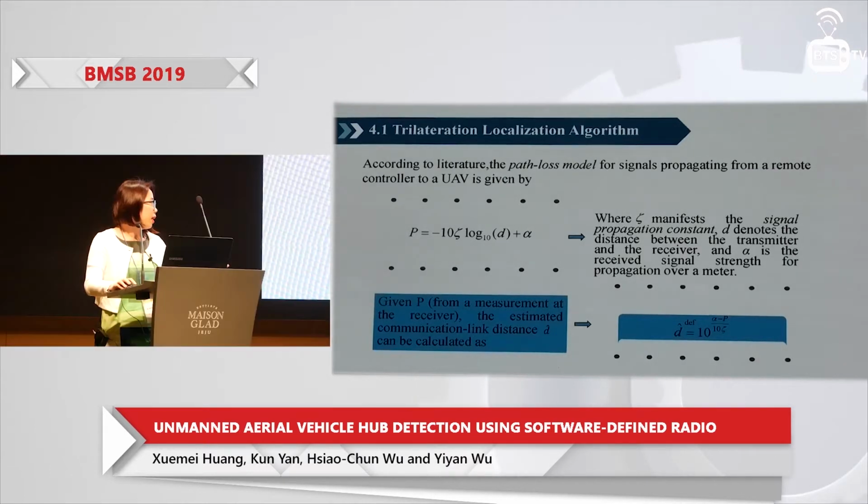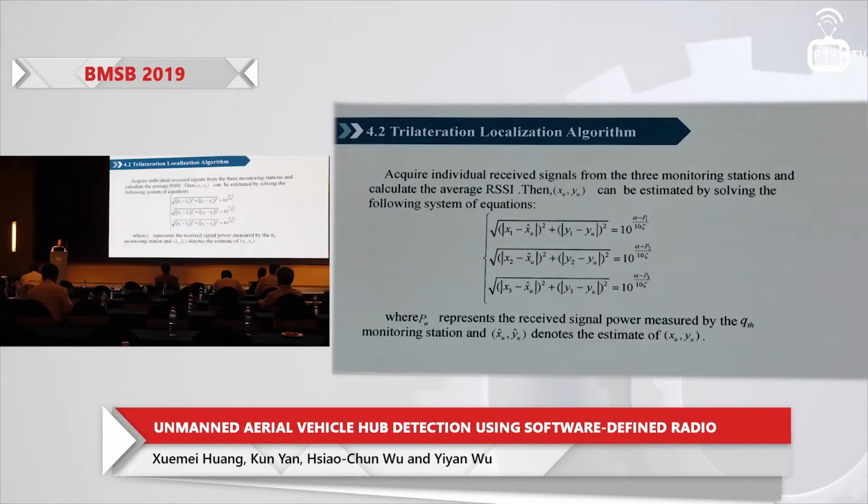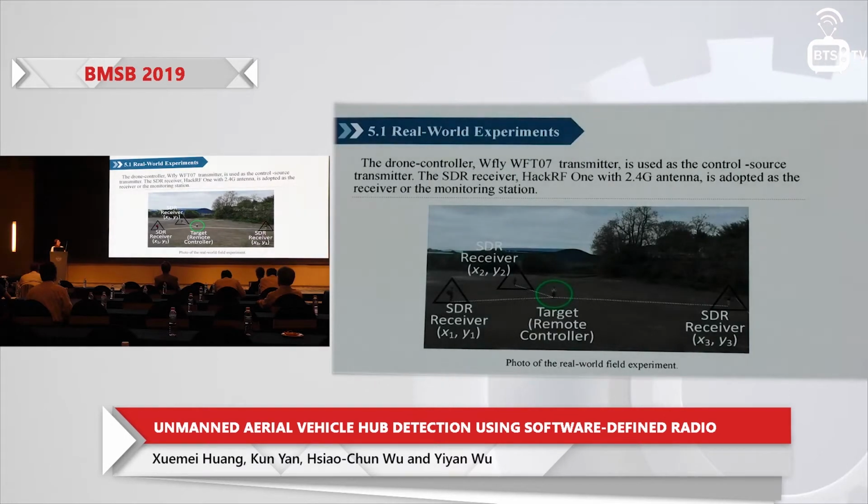We show it at that blue block. Okay. After we get the estimated distance, we may have the equation for each coordinate of our target. And now, after we got the coordinates of our target, we may go to the real-world experiment.